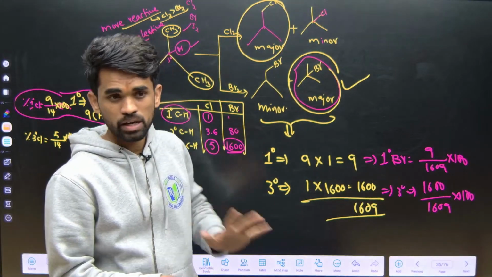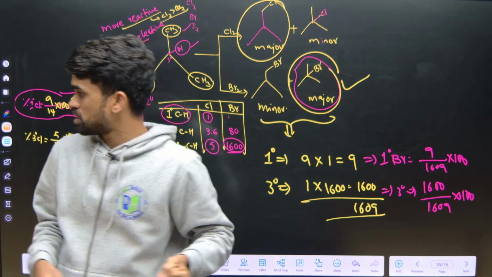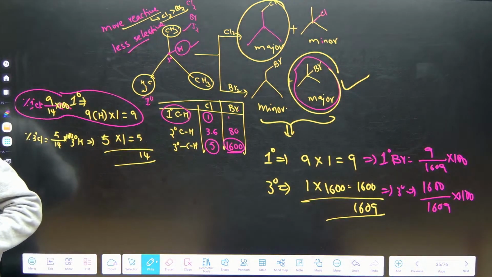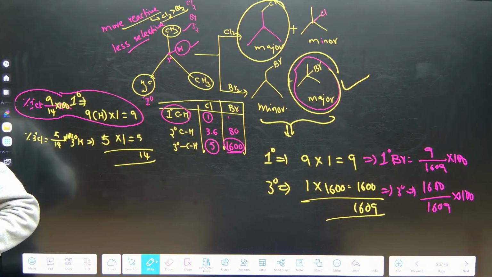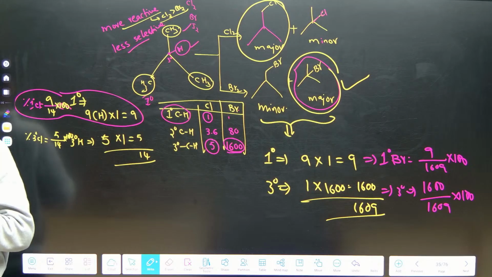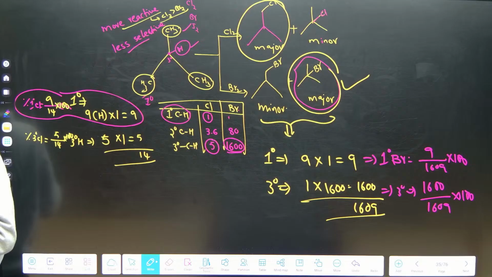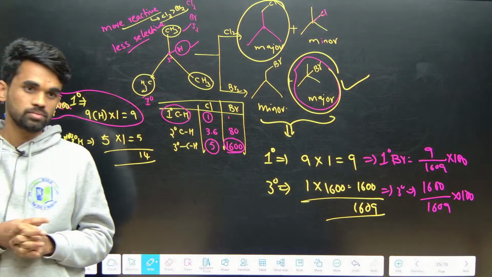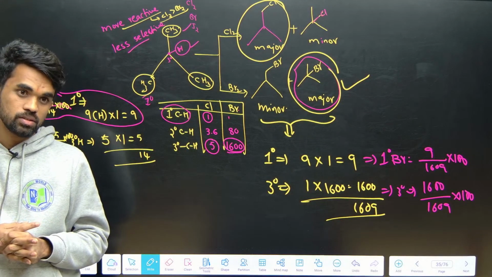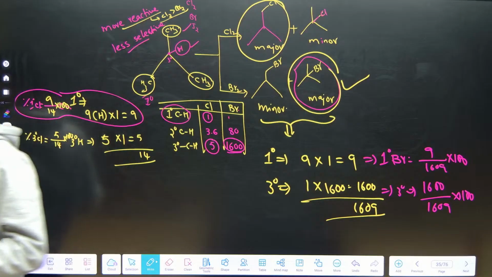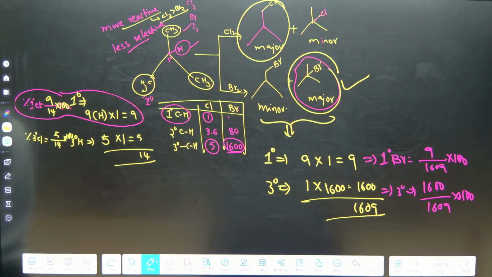That's it. Okay, clear? What we discussed, tell me once fast: classification of haloalkanes, solvents, preparation of haloalkanes from alcohols and hydrocarbons. That's it. Okay, fine. So the remaining things we'll discuss in the next class.